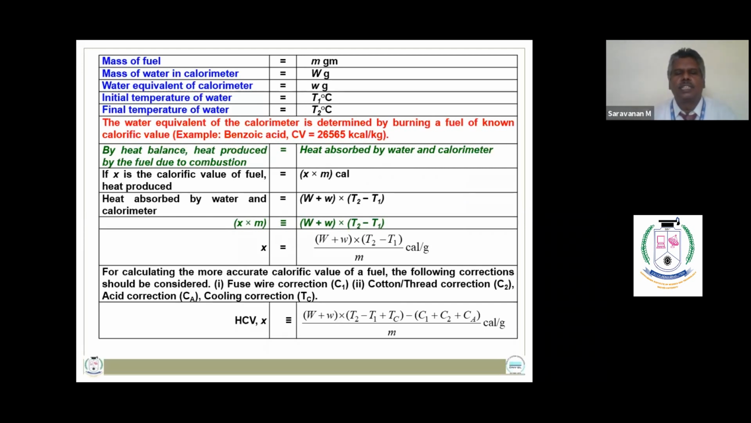Let the initial temperature of water be T1 degrees Celsius and the final temperature of water be T2 degrees Celsius. By heat balance, the heat absorbed by the water and calorimeter is equal to the heat produced by the fuel due to combustion. That is, X times m equals (T2 minus T1) multiplied by the mass of water in the copper calorimeter plus the water equivalent. So the calorific value X can be calculated using the expression (W plus w) times (T2 minus T1) divided by m calories per gram.